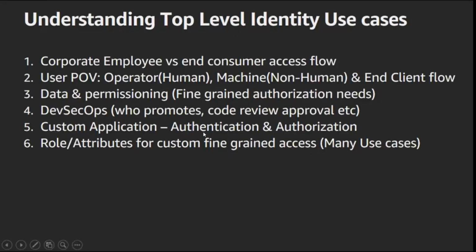Custom applications, when you deploy, may have their own identity and authorization use cases. How do you enable that? And last but not least, for each of these use cases, you may have some additional information about the user that needs to be passed in. If it is a federation-based use case, you are getting some additional attributes from the actual identity store, right? Those additional attributes can be used to do authorizations. So these are a common set of identity use cases that you will come across when you're working on different workloads on the cloud.